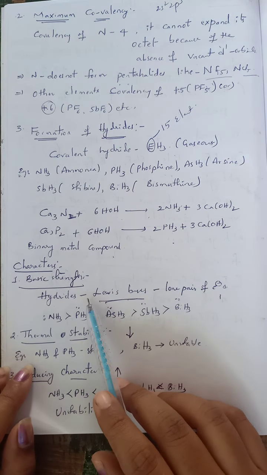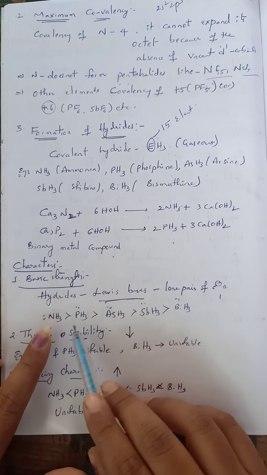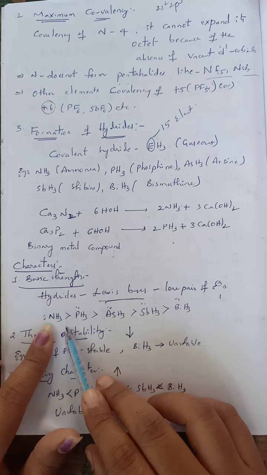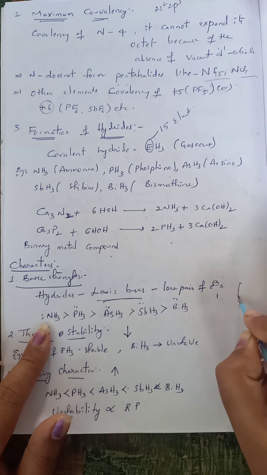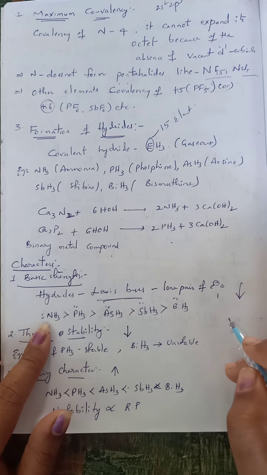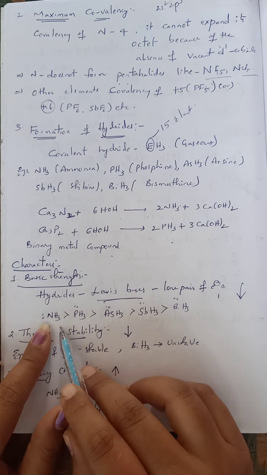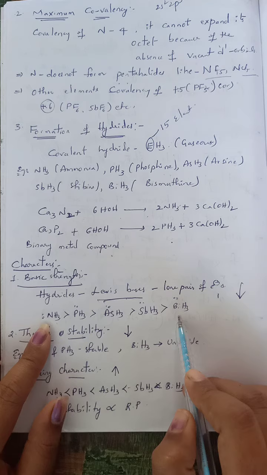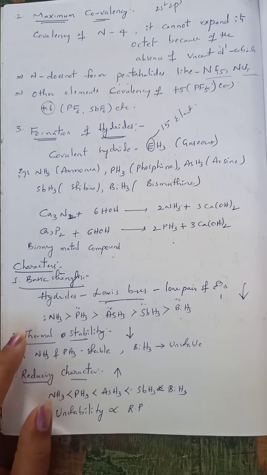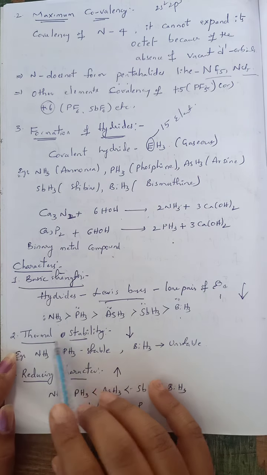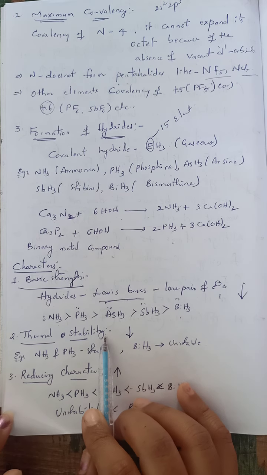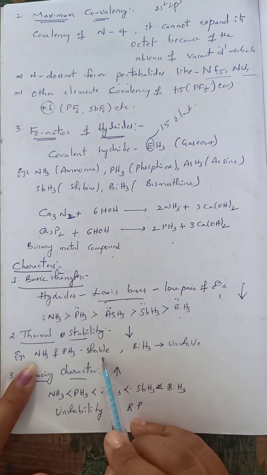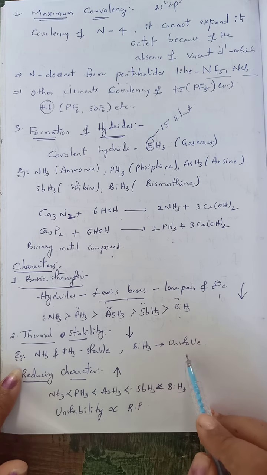The basic strength is very high for the first hydride formed, and it decreases down the group. Among all, ammonia is highly basic and bismuth hydride is least basic in nature. Now the second property, thermal stability. Whether they are stable or not can also be explained. Ammonia and phosphine are highly stable. Bismuth hydride is unstable.